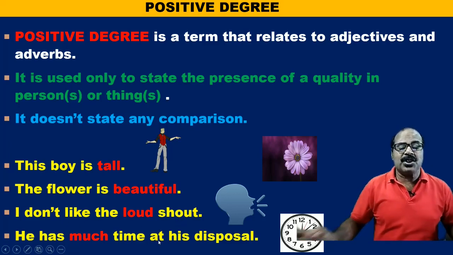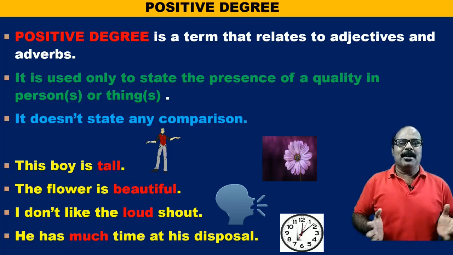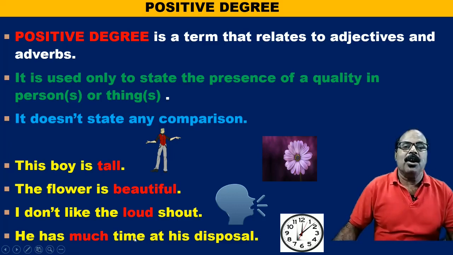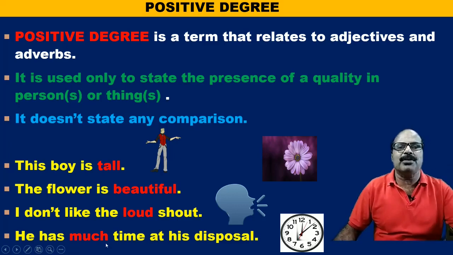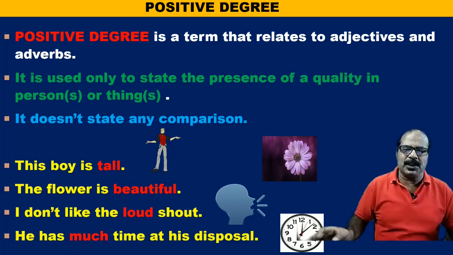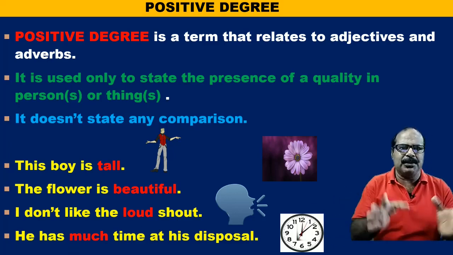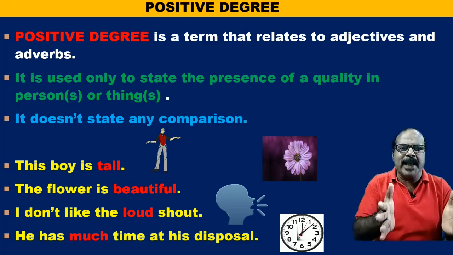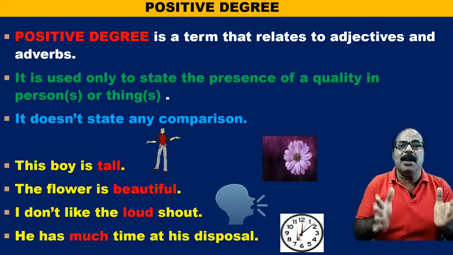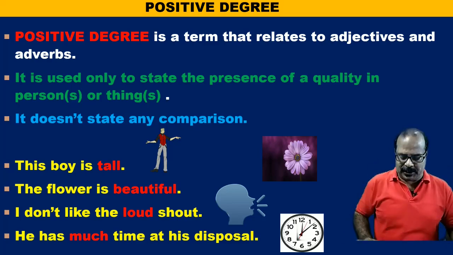He has much time at his disposal. So here much is an adjective and it states simply the quality of time, or the quantity of time. Much time at his disposal. So it is positive degree. Positive degree is the base form of the adjective. In positive degree, we use the base form of the adjective.